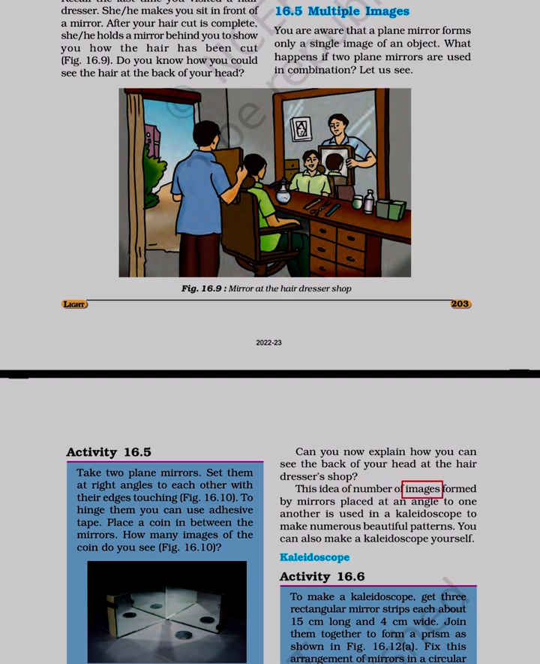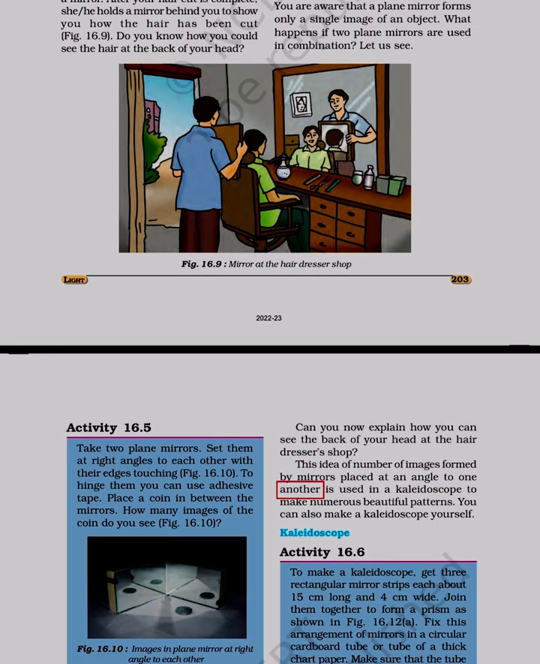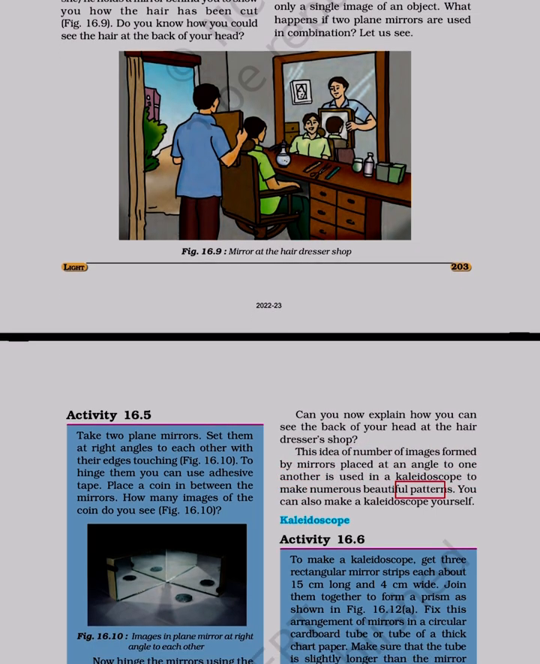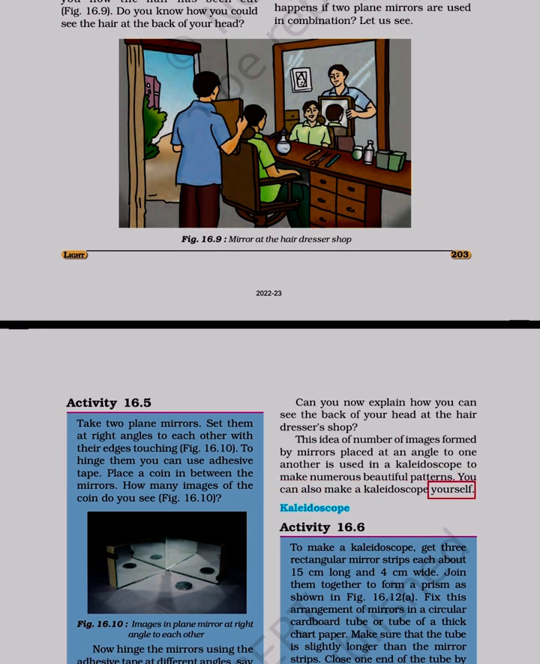This idea of the number of images formed by mirrors placed at an angle to one another is used in a kaleidoscope to make numerous beautiful patterns. You can also make a kaleidoscope yourself. Take two plane mirrors, set them at right angles to each other with their edges touching. To hinge them you can use adhesive tape.